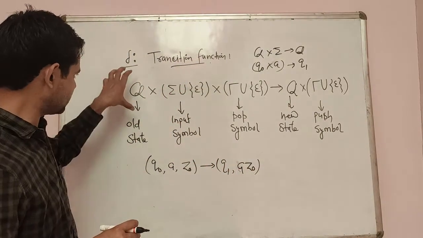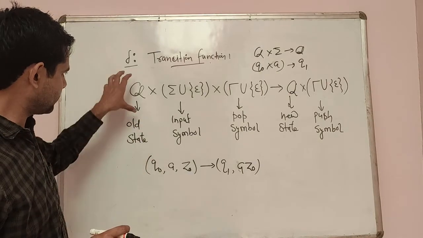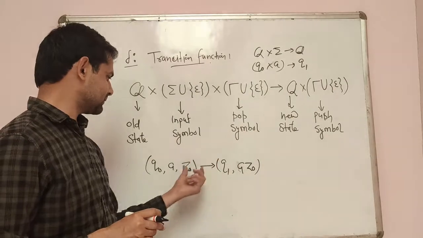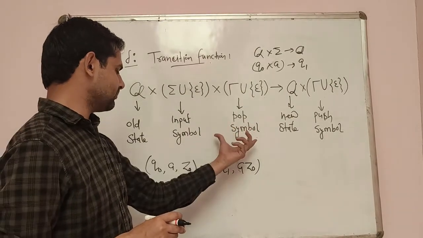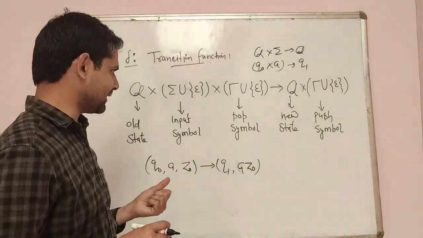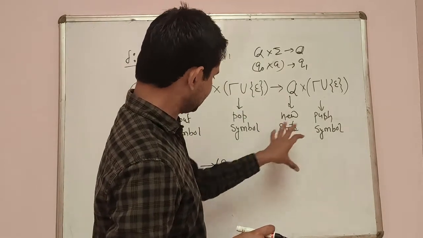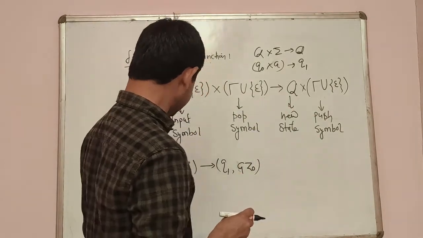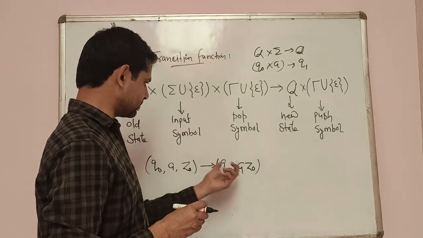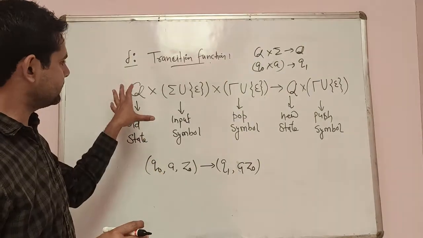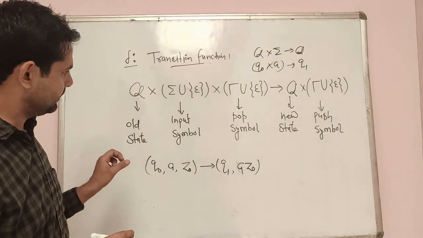So in that case, for Q naught belongs to that Q, A belongs to input symbol, and Z naught is the initial symbol of the stack. Then we will move on to the new state, and we are just adding that A Z naught into the stack. So that is the transition function of the push down automata.